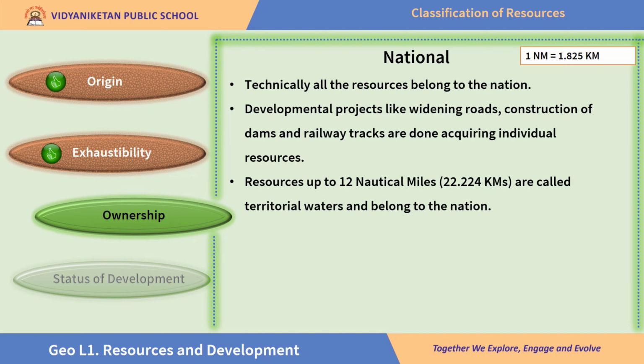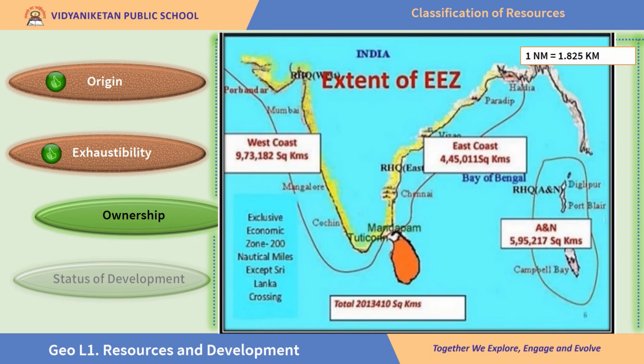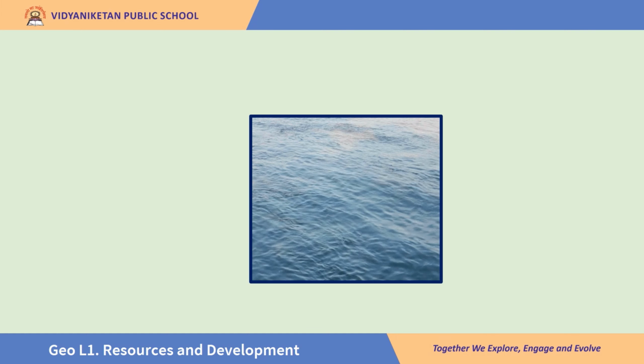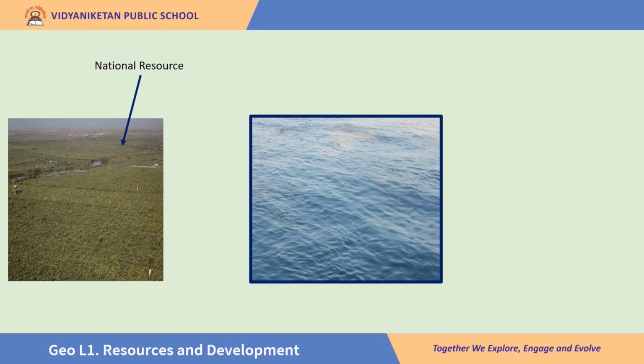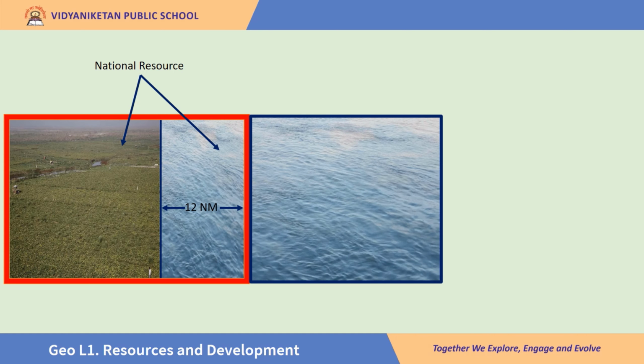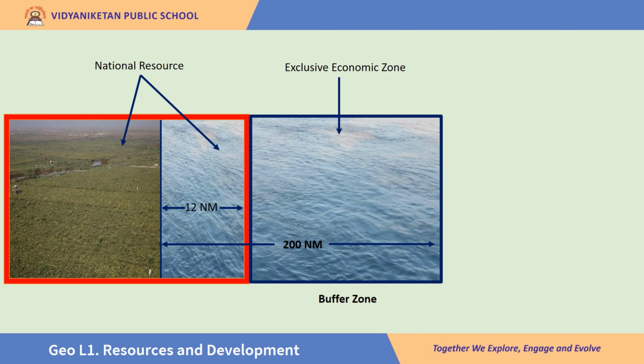Now let's learn about India's exclusive economic zone. Children, look at this map. This line is the boundary of India's exclusive economic zone. What is it? We'll learn a little later. By the way, children, look at this. This is ocean water. This is the national resource, that is everything that is found in the land boundary of the nation is called national resource. And from the land boundary up to 12 nautical miles is also national resource. From the land boundary up to 200 nautical miles is called as exclusive economic zone.